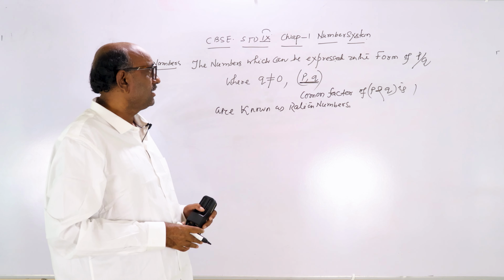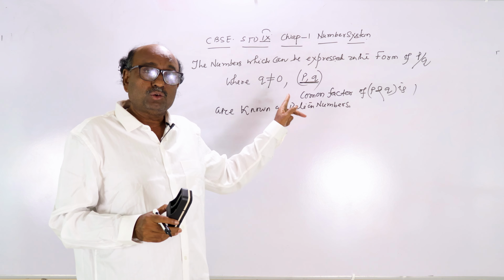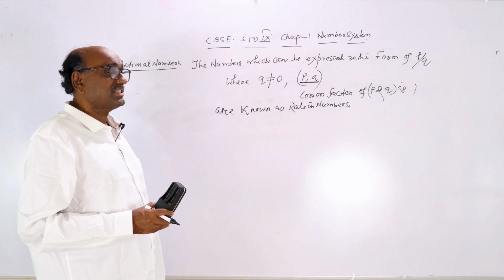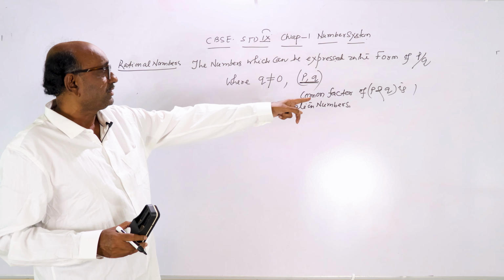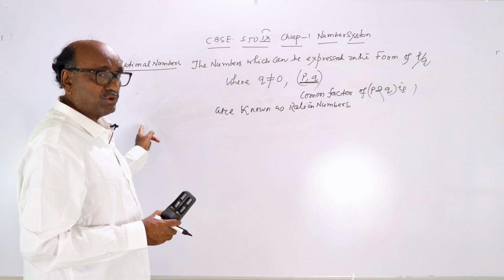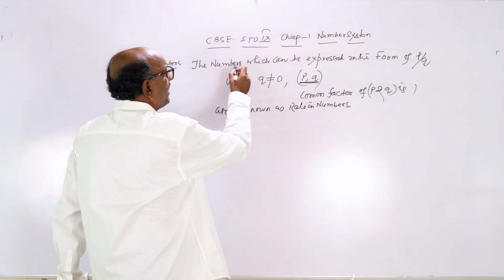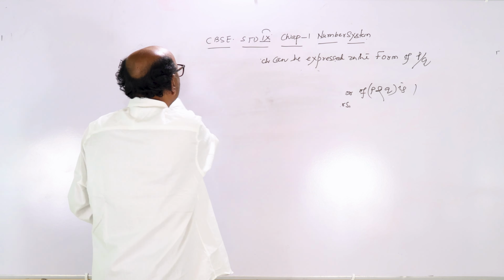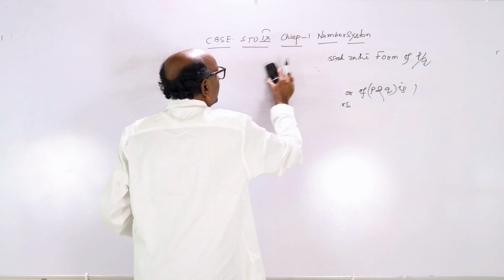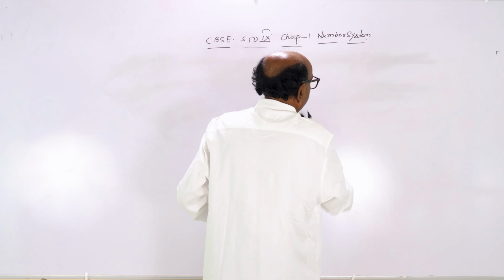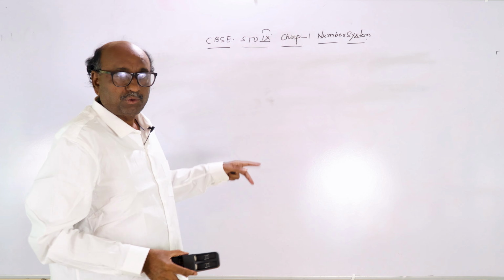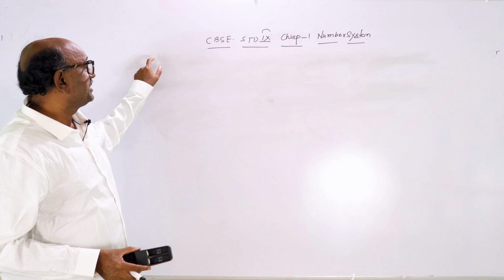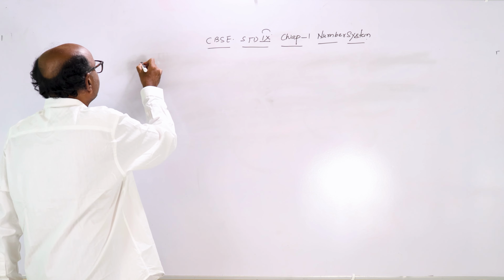Now, again you see, 1, 2, 3, 4 onwards all the numbers are natural numbers, and 0 including all these numbers are known as whole numbers, and 0, 1, 2, 3, 4 onwards, again -1, -2, -3 onwards all the numbers are integers, and the numbers which can be expressed in the form of p by q, where q is not equal to 0, are known as rational numbers.